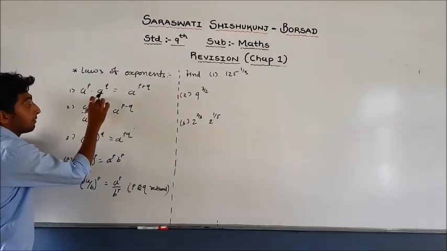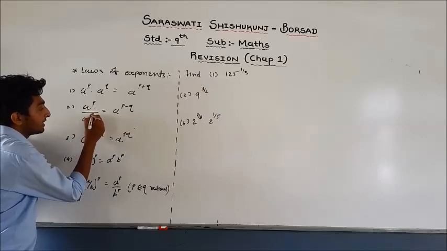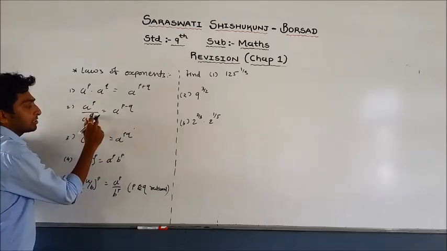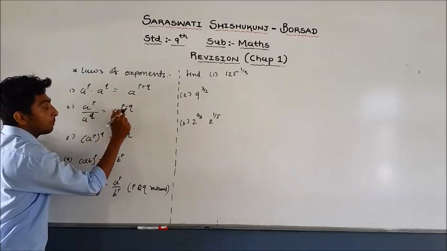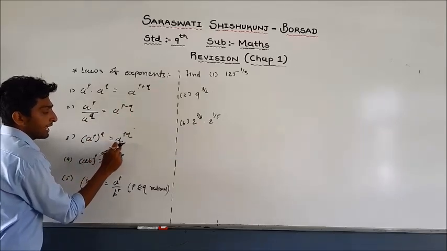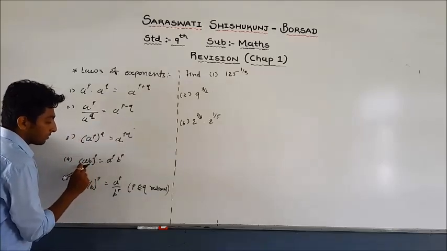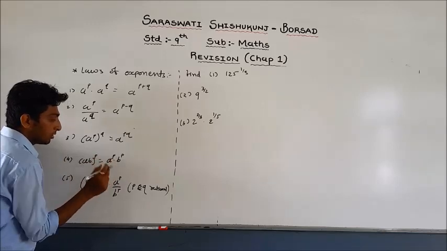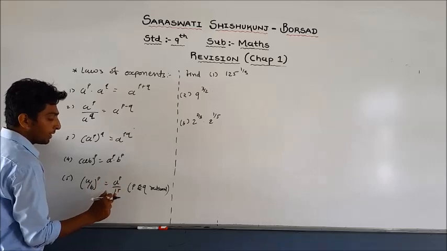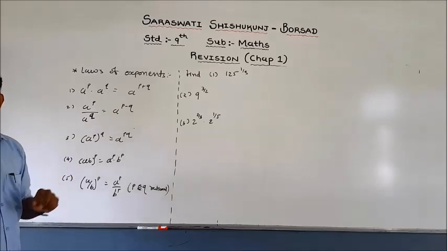Same base, powers different, and the sign is division, then a^p divided by a^q can be written as a^(p−q). Another one, (a^p)^q equals a^(pq). (ab)^p equals a^p times b^p, and (a/b)^p equals a^p divided by b^p. Here all p and q are rational numbers.